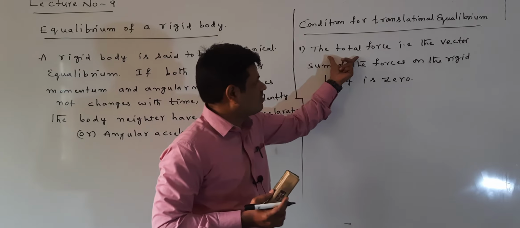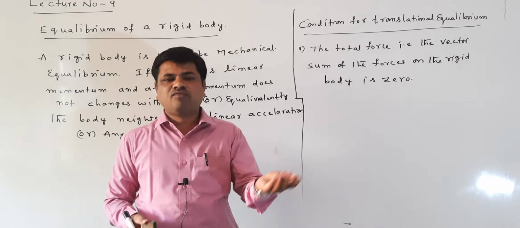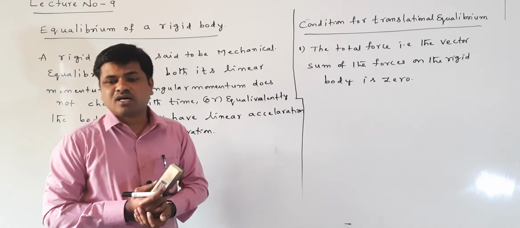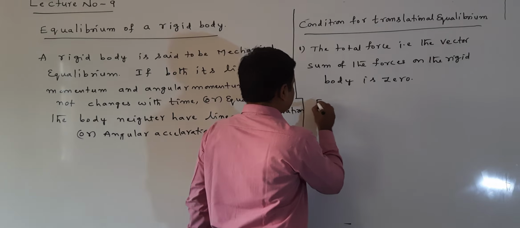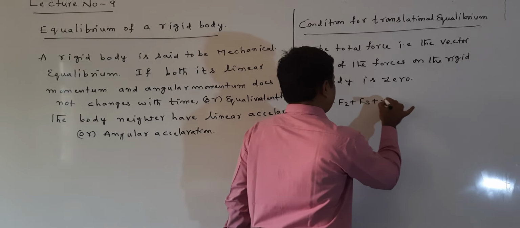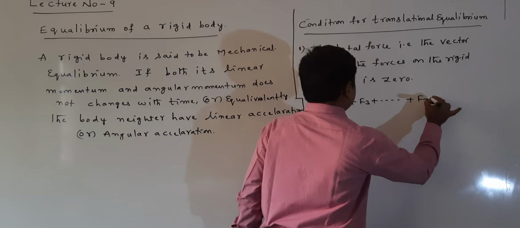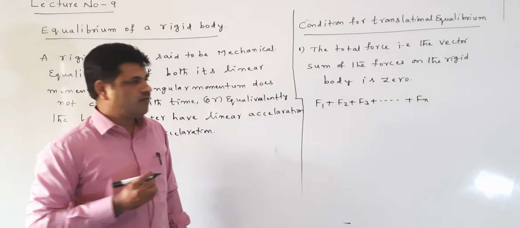The total force, or the vector sum of the forces on the rigid body, is 0. What is the meaning of this? Total force means the vector sum of the forces F1 plus F2 plus F3 up to Fn. This vector sum of the forces is equal to 0.